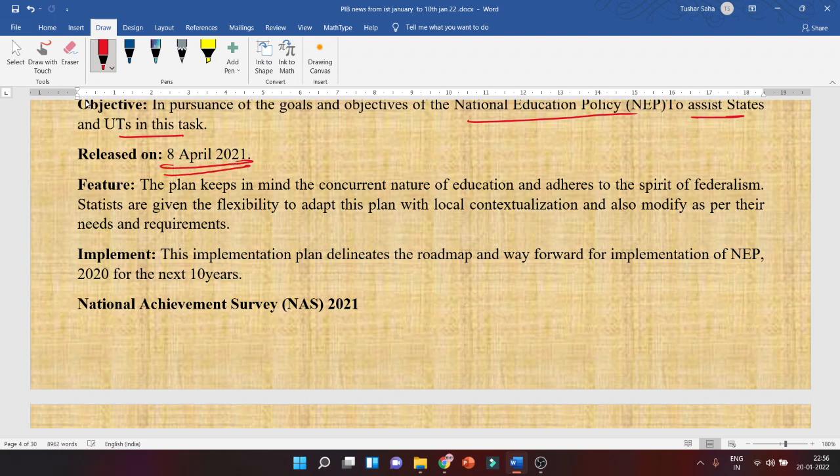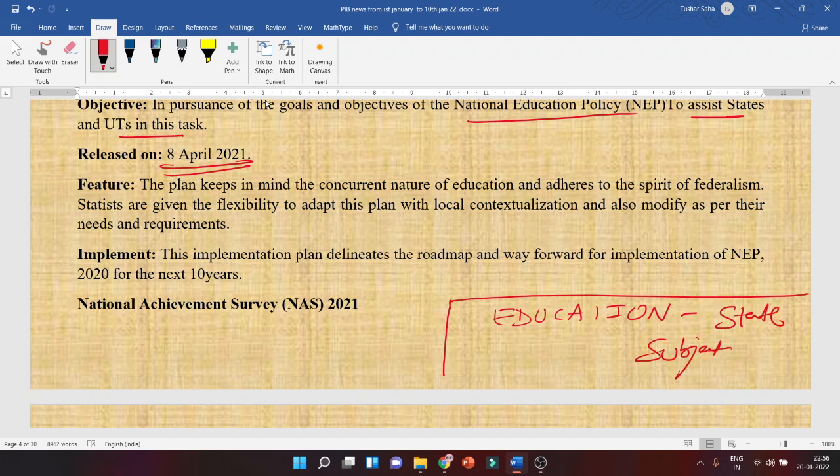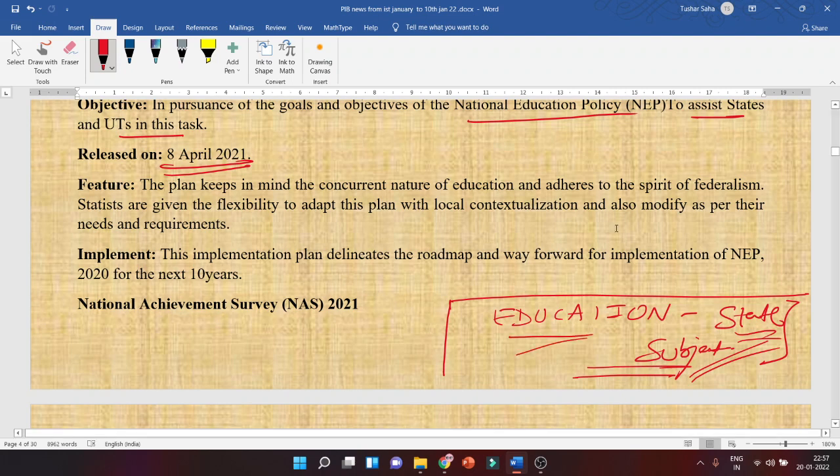8 August 2021. See why? Because I'm telling you something that is related to polity. Education is a state subject. Okay. Although centrally many decisions happen at the central government level, the implementation, the way they want to implement, if they want to change anything, that relies on the state. Okay, because education is a state subject.